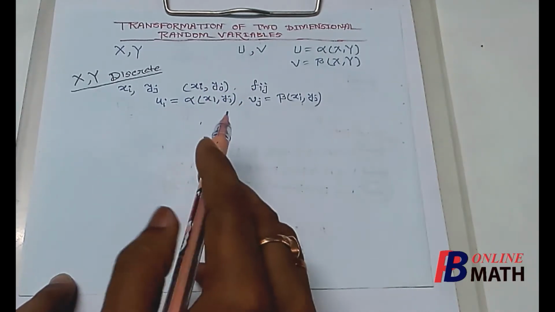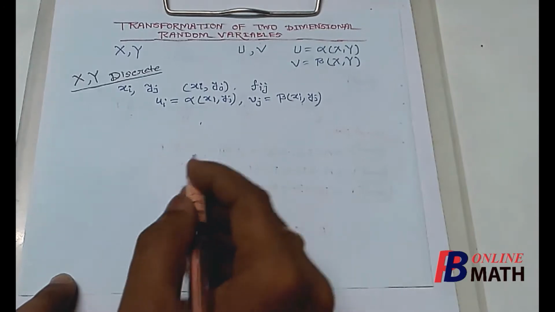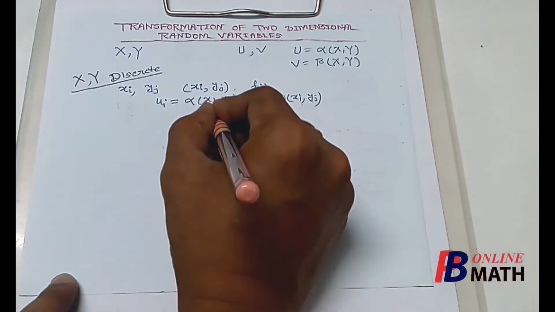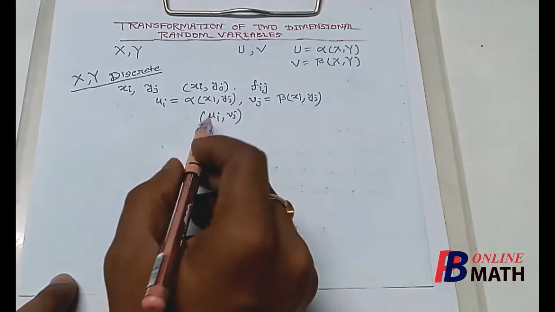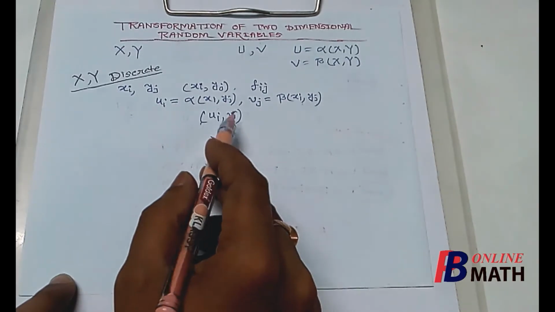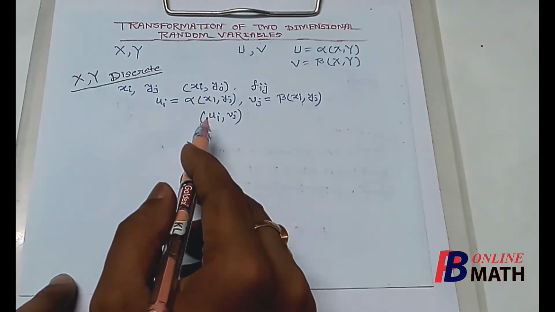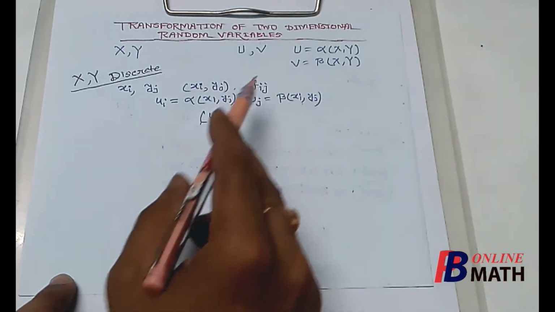So using these transformations, we shall get the new spectrums for the random variables u and v respectively. Once the individual spectrums are obtained, we can easily find the joint spectrums, which are given by (ui, vj), where ui equals this and vj equals this. Once the joint spectrums are obtained, we can easily obtain the mass of the joint distribution of u and v.